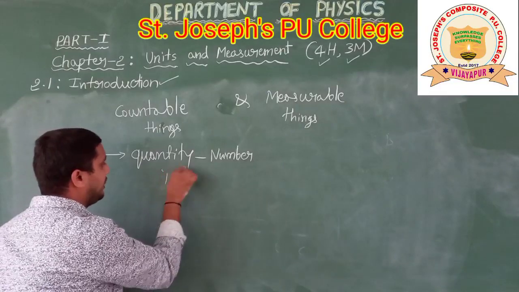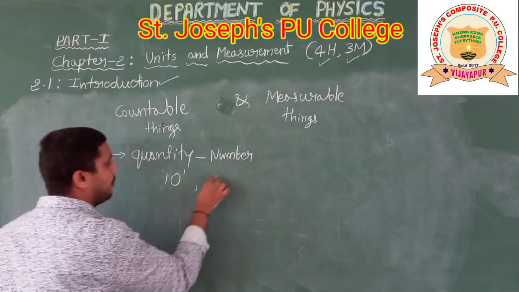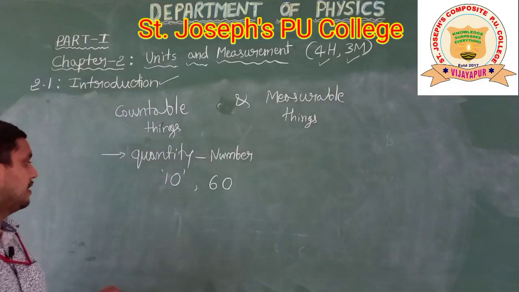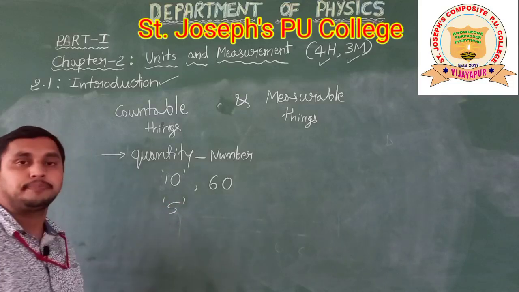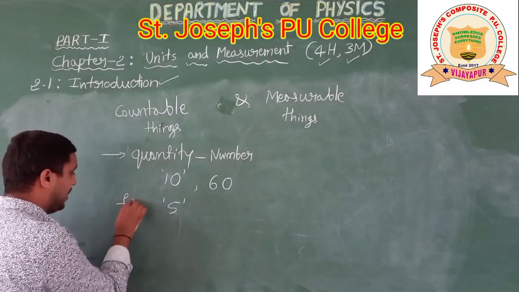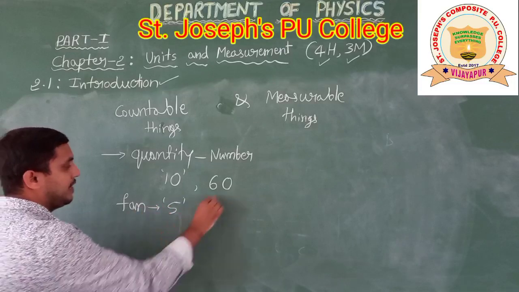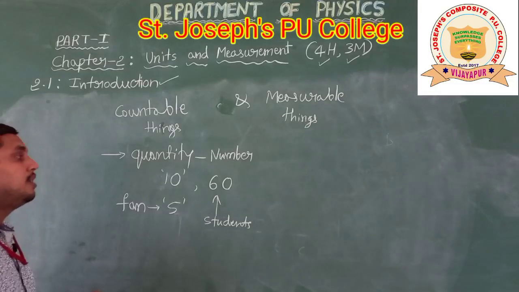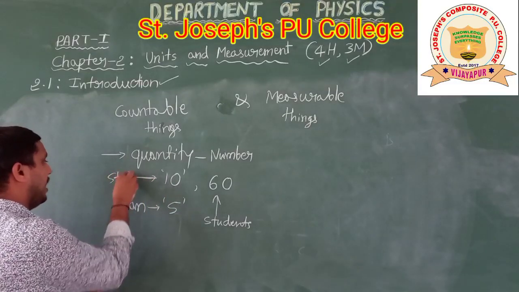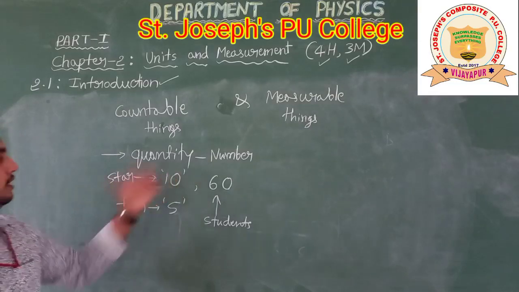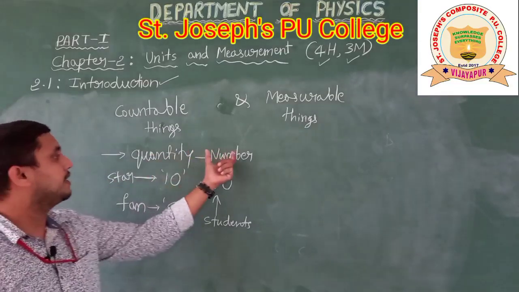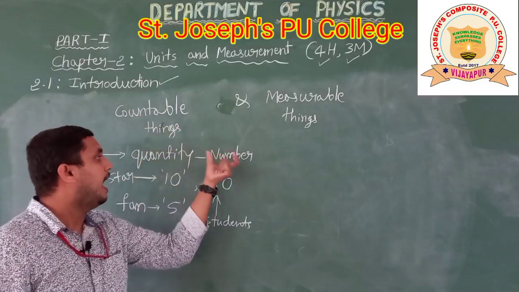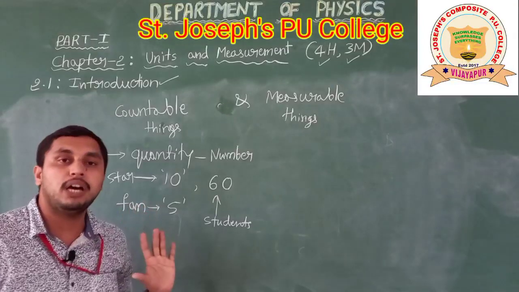For example, in your class how many students are there? 60 students are there in your class. Or 5 fans, how many fans are there? 5. The 60 is the students number. So the countable things we can write as a quantity, expressed in terms of a number only.